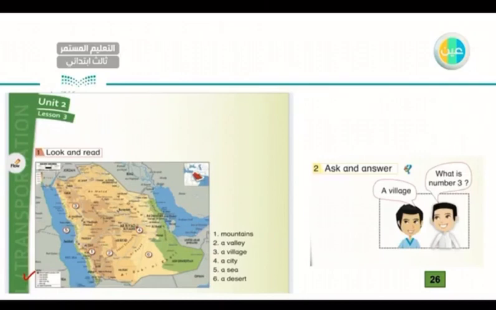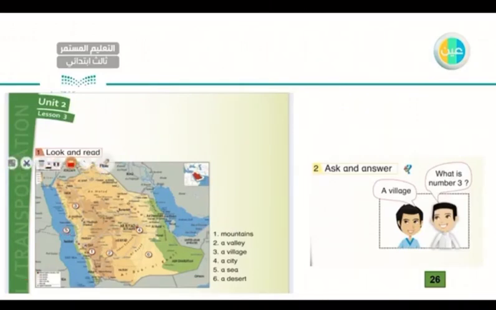Very good. Let me ask you about number 1. What is number 1, my dear student? It's a mountain. Very good. How about number 4? It refers to Riyadh. It's a city. Very good. How about number 5? It is a sea. That's right. And the last one I have is number 2. What is number 2? It is a valley. Very good.